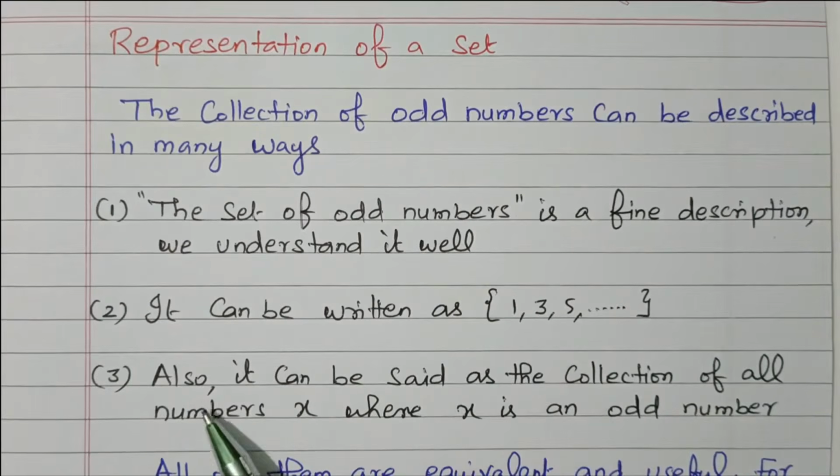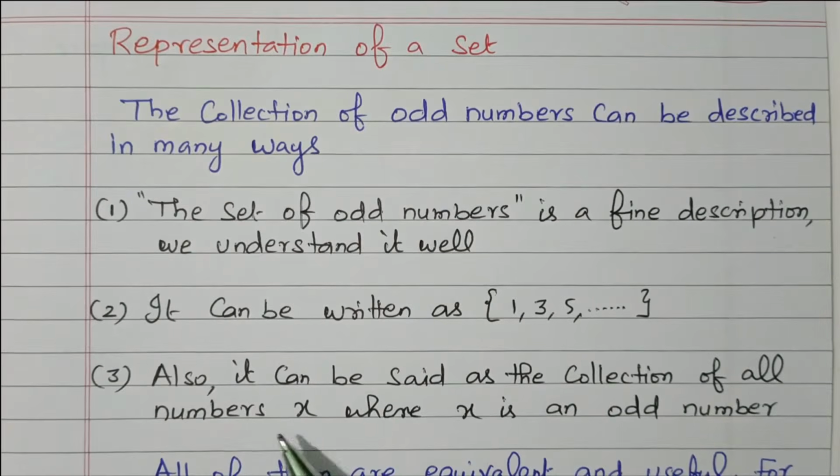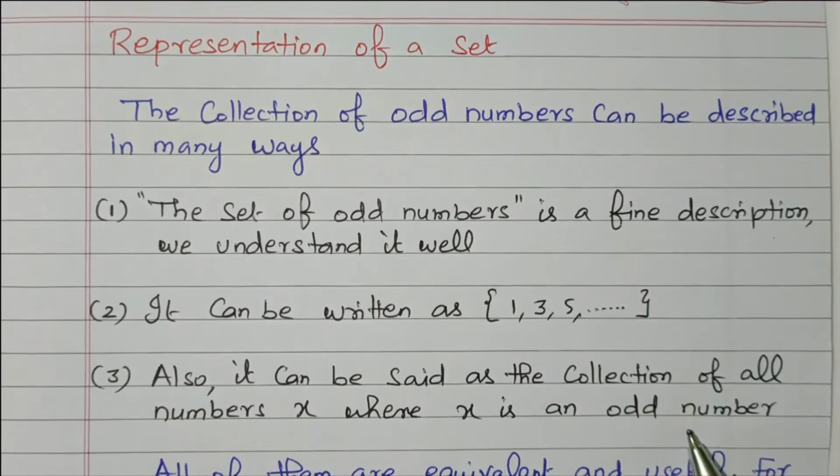The third one can also be said as the collection of all numbers x, where x is an odd number. So it is given in another format. It's called set builder format.